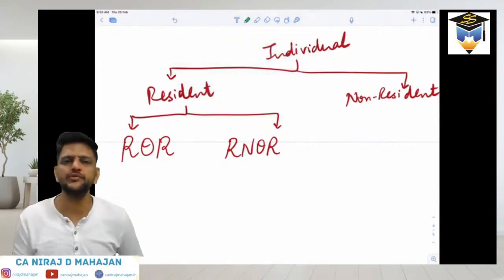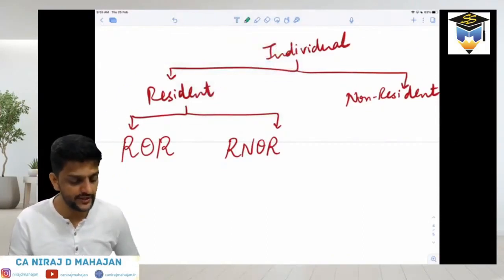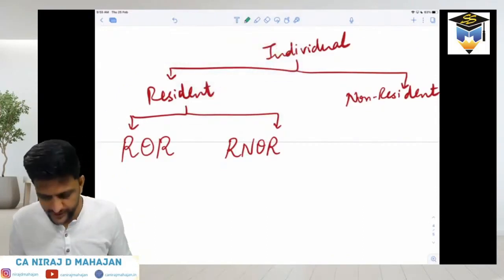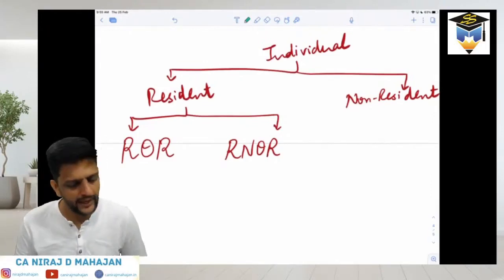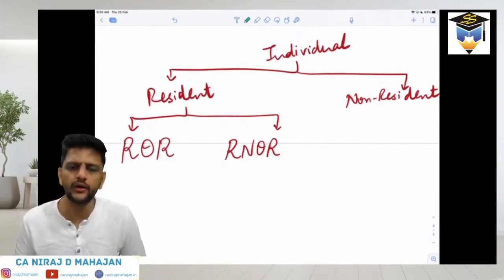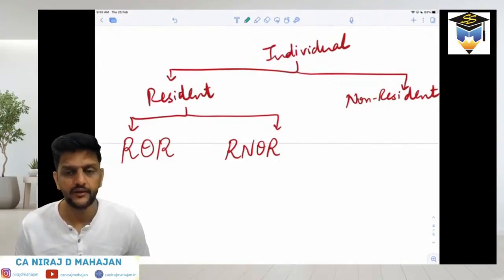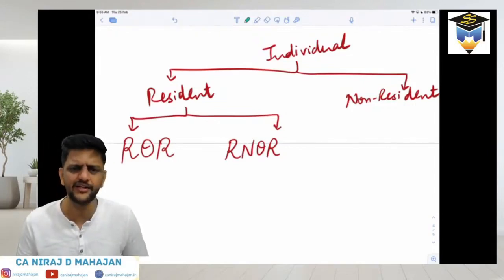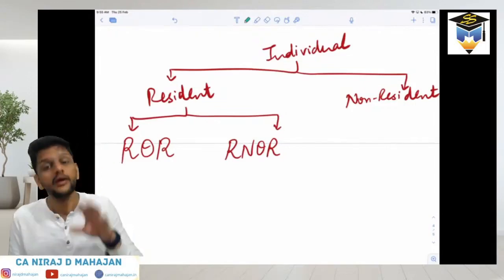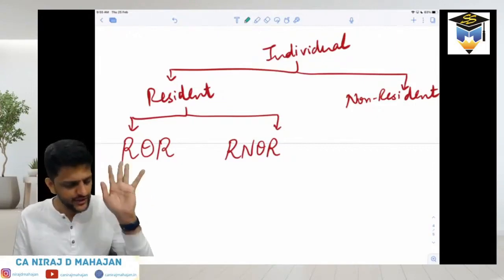So individual types of assessee, what will you have for residency status? Resident or non-resident. We do not have any categories of non-resident. And in resident, we have what? ROR or RNOR. Resident and ordinarily resident. And RNOR means resident but not ordinarily resident. And I hope you are understanding the difference between ROR and RNOR at a very general level.